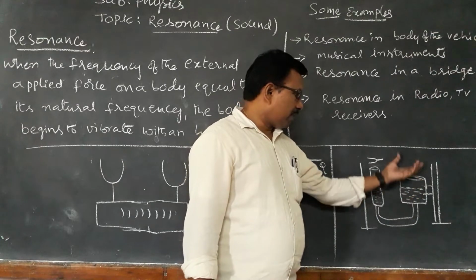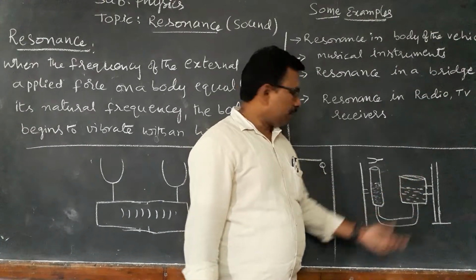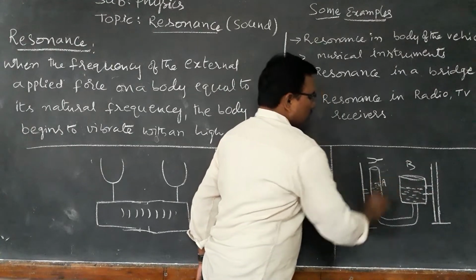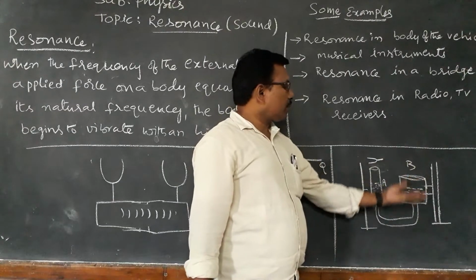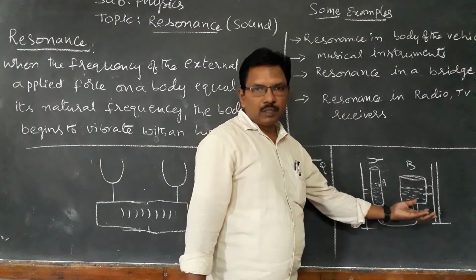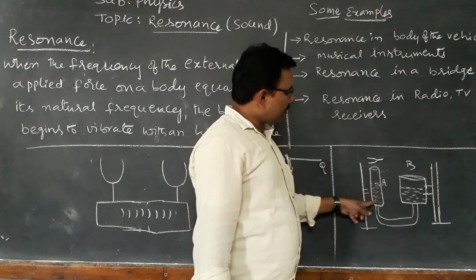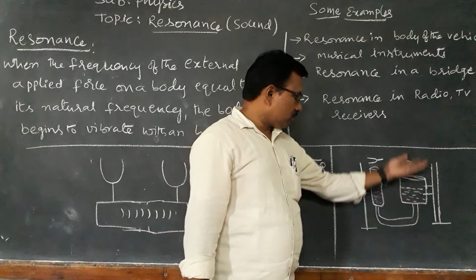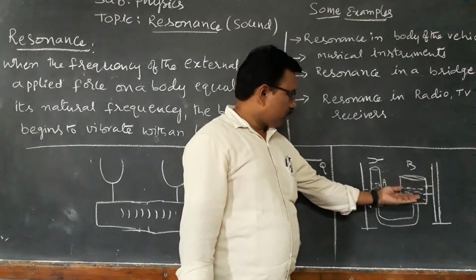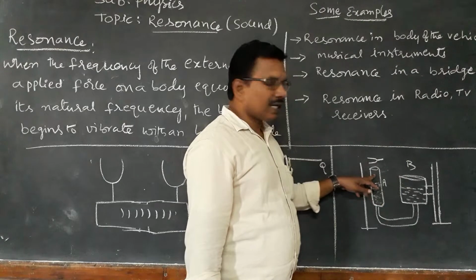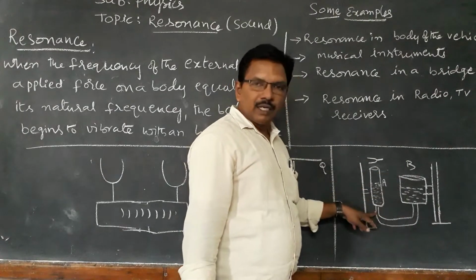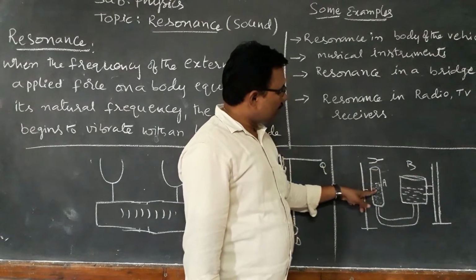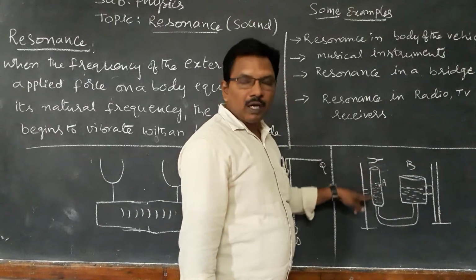Now, by adjusting tub B up and down, this is glass tube A, we can change the level of the water in this glass tube. If you bring it up, then the water level will rise. If you bring it down, the water level will decrease. So by changing this up and down, we can change the level of the water in the glass tube.